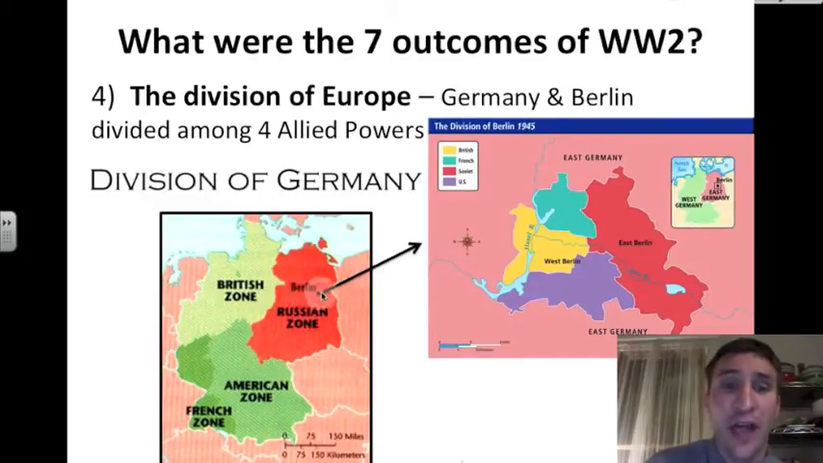And if you look at Berlin, let's zoom in on the city itself. East Berlin is controlled by the Soviet Union. The United States gets this chunk of West Berlin. Britain gets this chunk of West Berlin, and France gets this chunk of West Berlin.